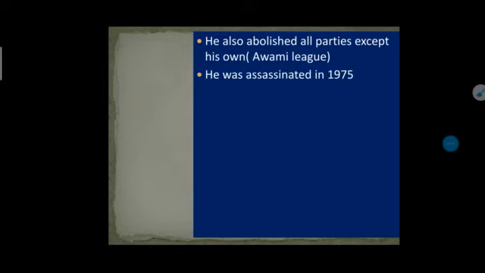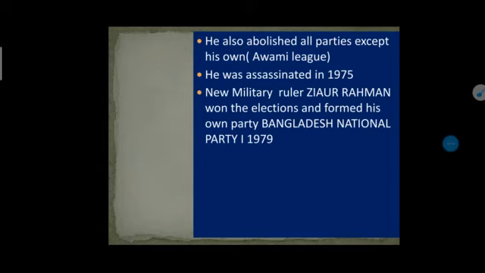And due to some political issues, he was assassinated in 1975. So finally he was murdered, or killed, in 1975. Afterwards, the new military ruler, Ziaur Rahman, won the election and formed his own party, the Bangladesh National Party, in 1979.